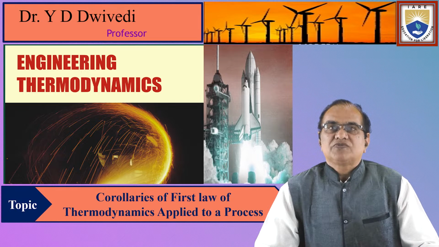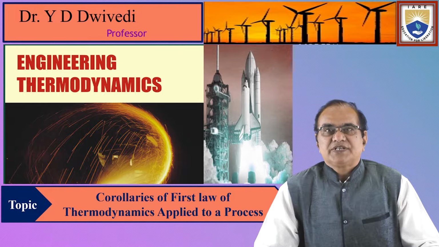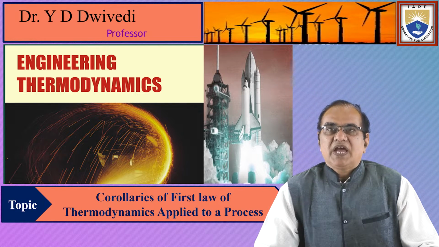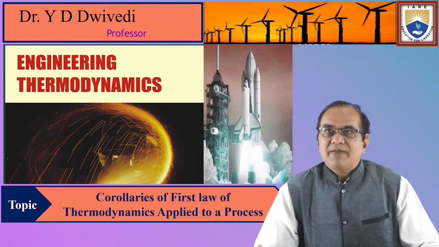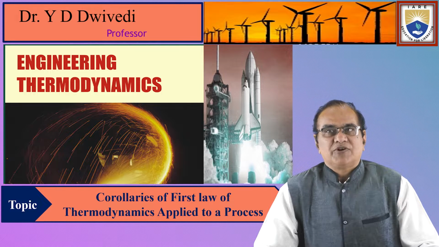Today we are going to see further two very important thermodynamic properties, that is the enthalpy and the specific heat. This I am going to cover with the help of the first law of thermodynamics.